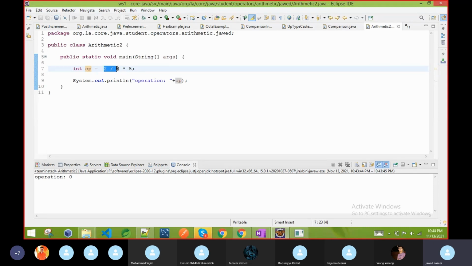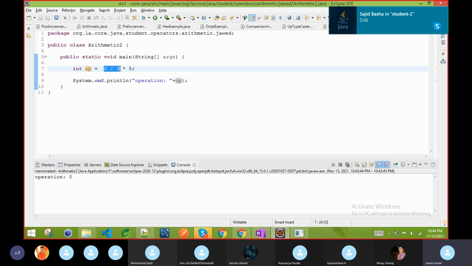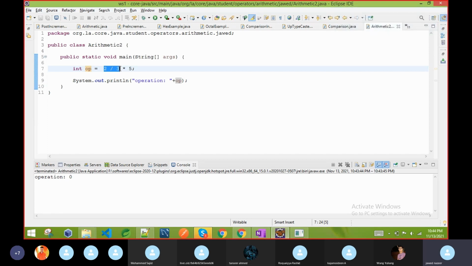So this will return 0. Anything multiplied by 0 is 0. 2 by 3 in real time is maybe 0.6666. As I said, 3 and 2 are both integers, so the result is also an integer, so it will discard the fraction part and you will get only 0. Then if you multiply anything with 0, the result is 0.